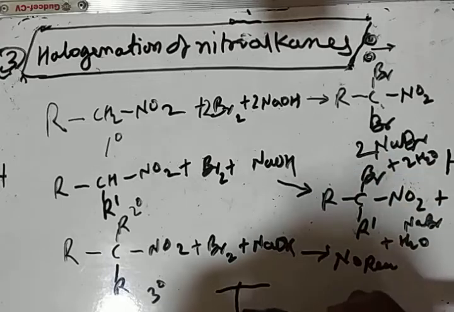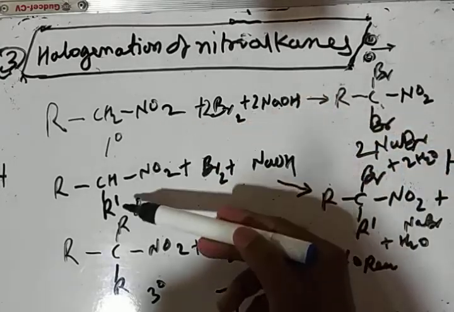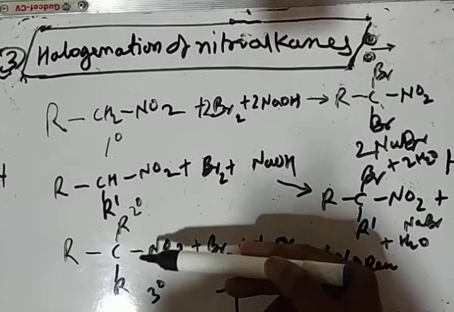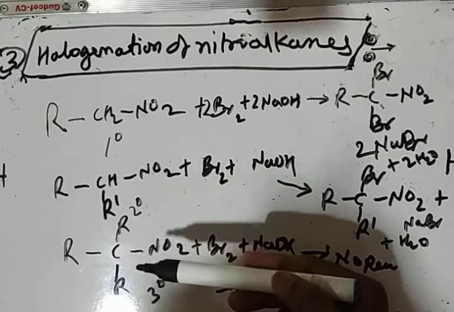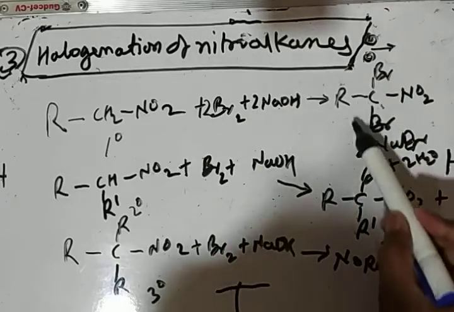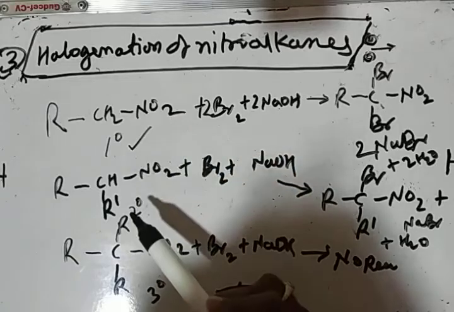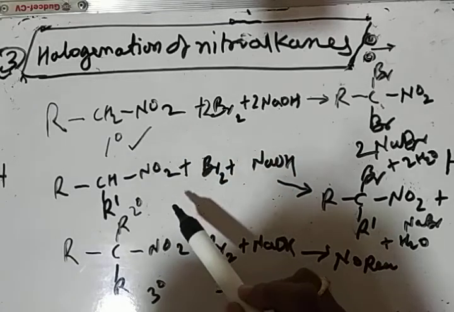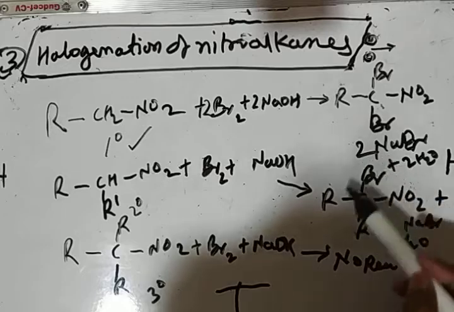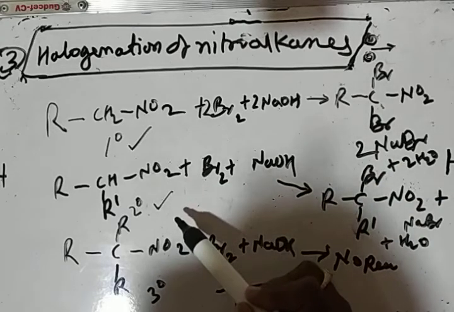So this reaction can be used to distinguish between primary, secondary and tertiary nitroalkane theoretically. If the given nitroalkane can form a dibromo derivative, then the nitroalkane must be primary. If the given nitroalkane can form only a monobromo derivative, then we can say that it is secondary nitroalkane.